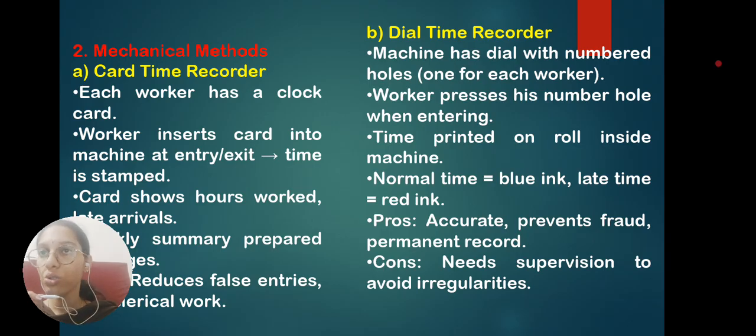So the pro of the card time recorder is that false entries will be avoided, and the pro of the dial time recorder is accuracy. The time will be accurately entered. The negative of the dial time recorder is that it needs supervision. Whenever everyone comes and dials their number, someone needs to check whether the correct ID number is being dialed. Some might also enter the number of a friend who is absent on that day of work, so that needs supervision.